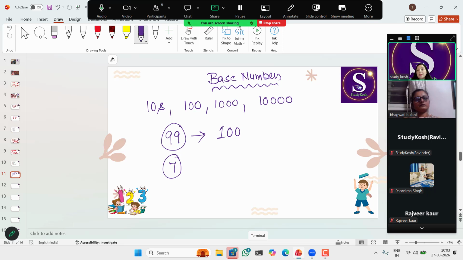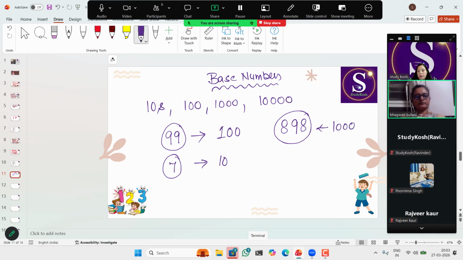If the number is 3 and I ask what is the complement of 3, the answer should be 7. I need to add 7 to this 3 so that I get 10. So I get the base number, that is the complement of that particular number. If I ask the complement of 7, your answer should be 3.